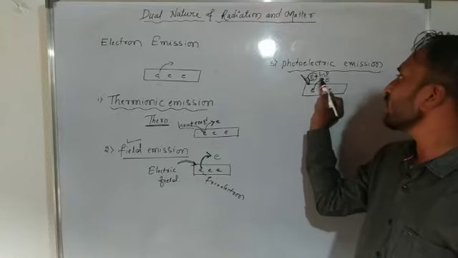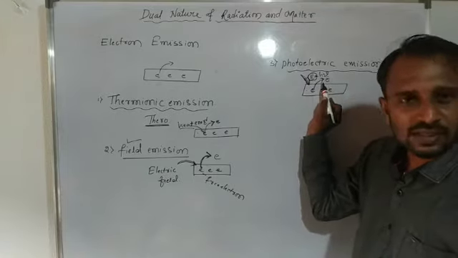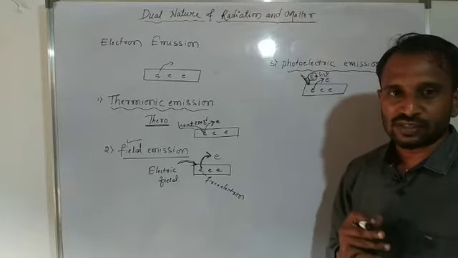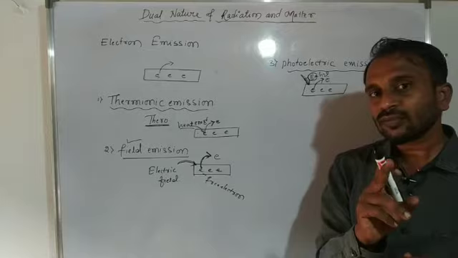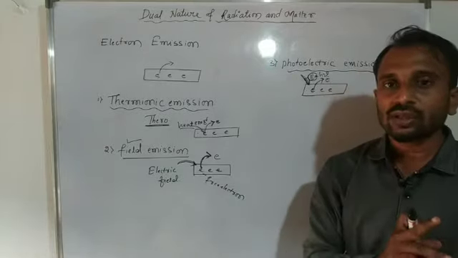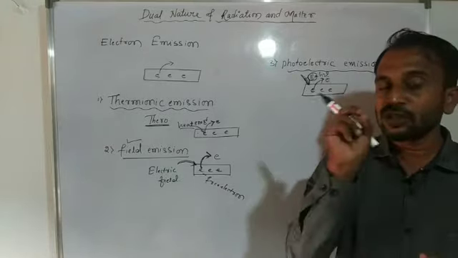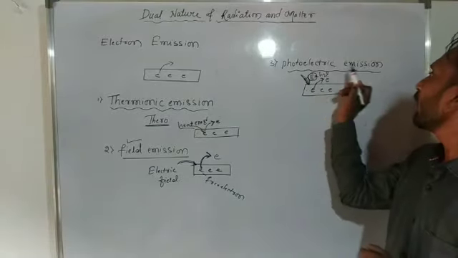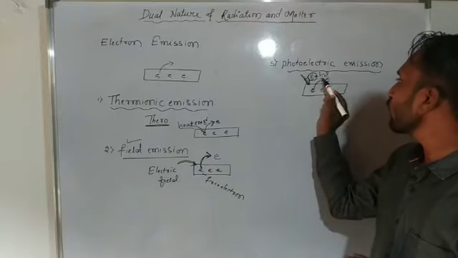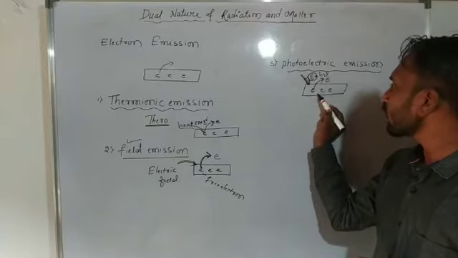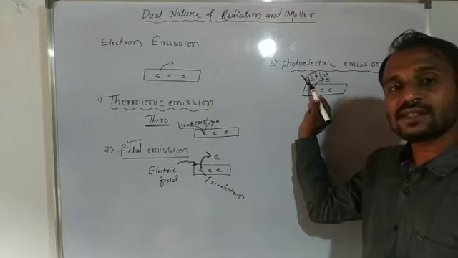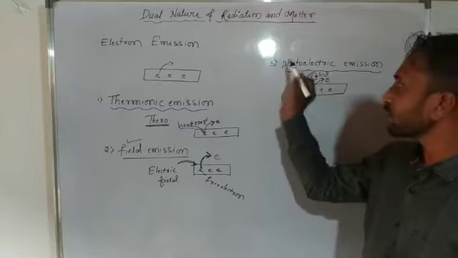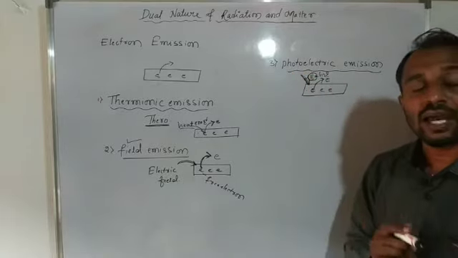That is why we use the particular words suitable frequency. So photoelectric emission is the process of emission of a free electron from a metal surface when a suitable frequency of radiation falls on it.